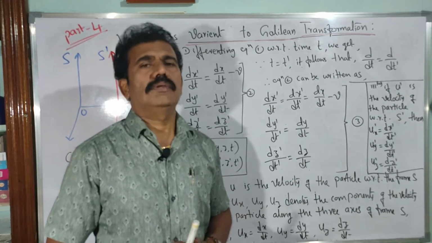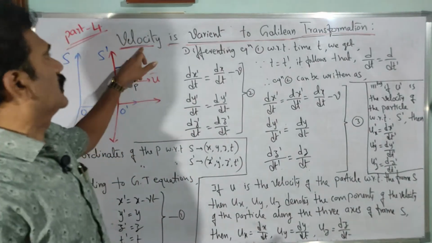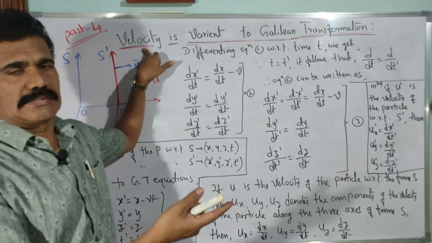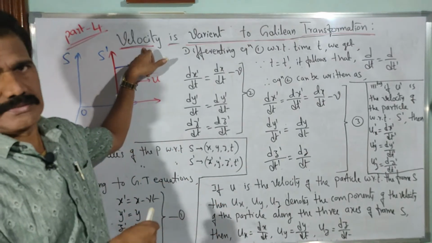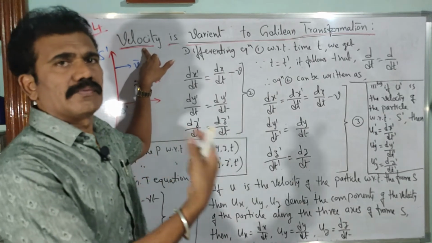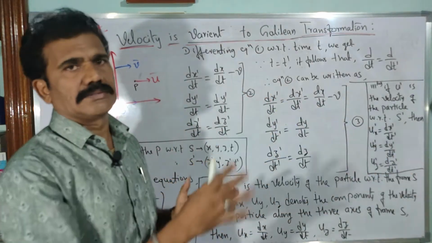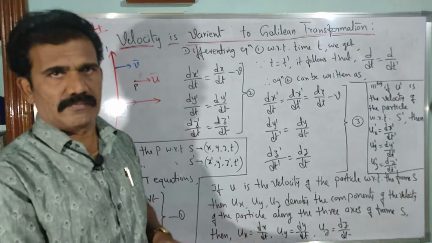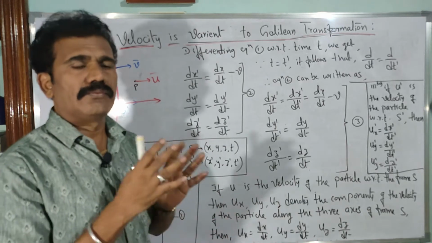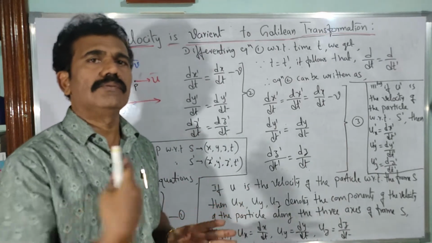Now in this video, let us consider the physical parameter called velocity. Say you are measuring the velocity of a particle with respect to two frames of reference. As you know, there are always two frames of reference: one is the fixed frame S, the other is the moving frame of reference S dash. Now measure the velocity of the particle with respect to both frames, and if there is no difference in the velocity, then we can say it is an invariant quantity.